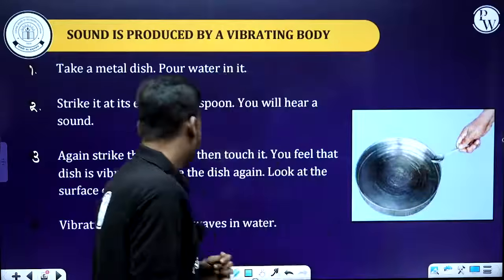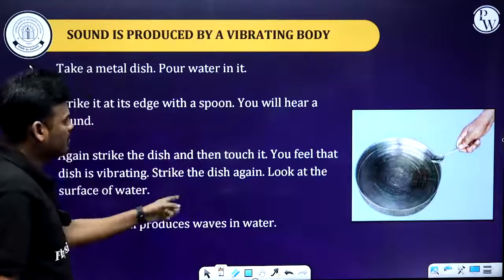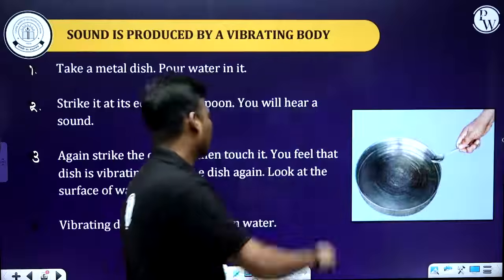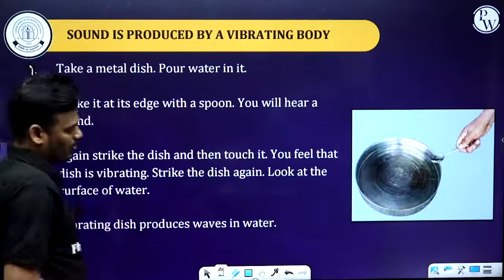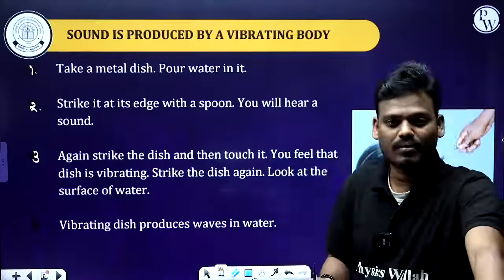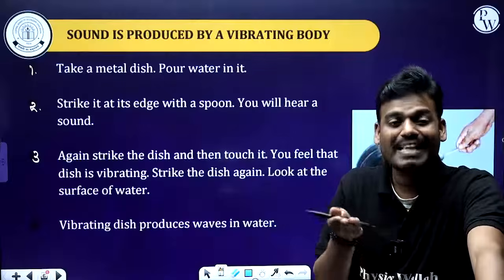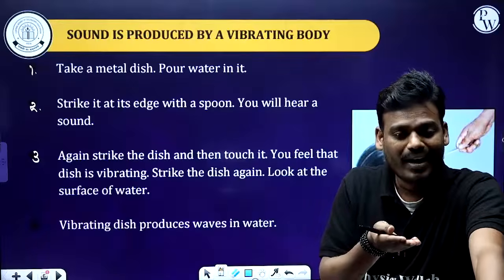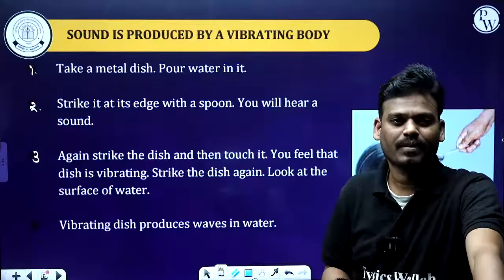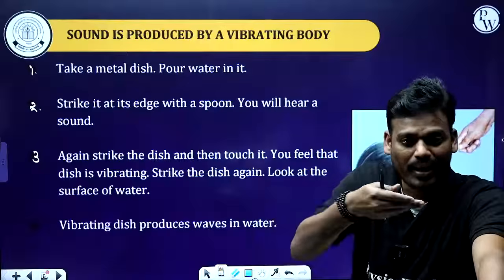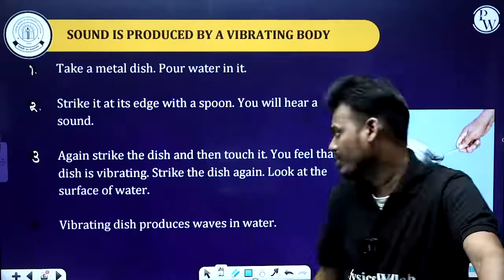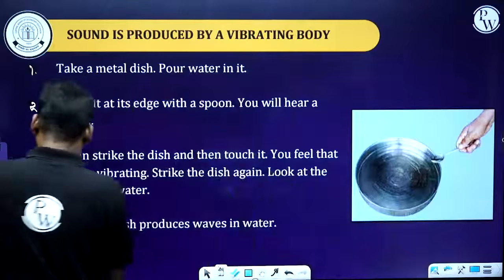Next, strike the dish again. Take the spoon and strike it again. Look at the surface of the water. After striking with a spoon, you have to observe the surface of the water, and that surface will be vibrating.